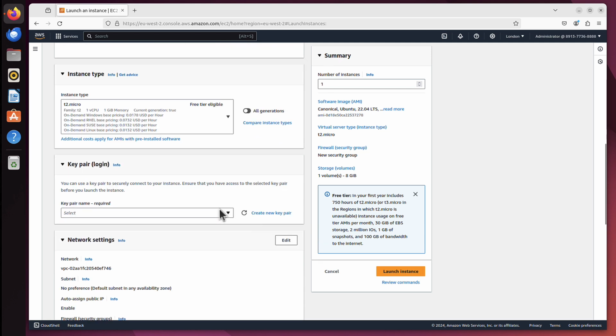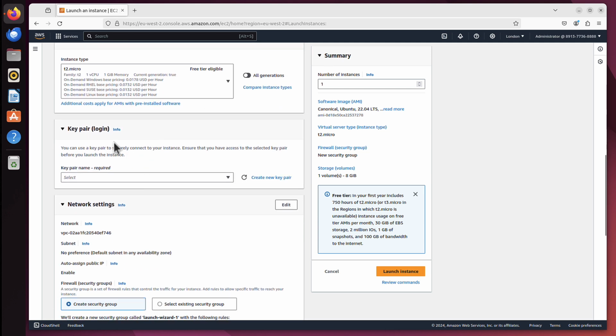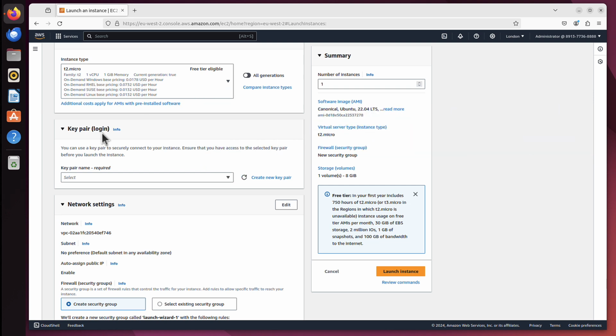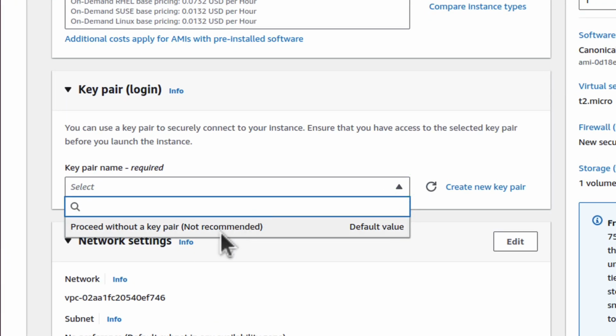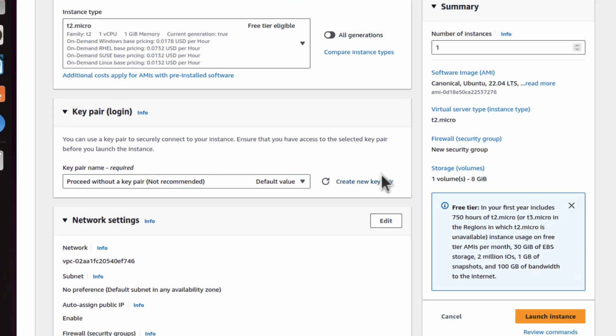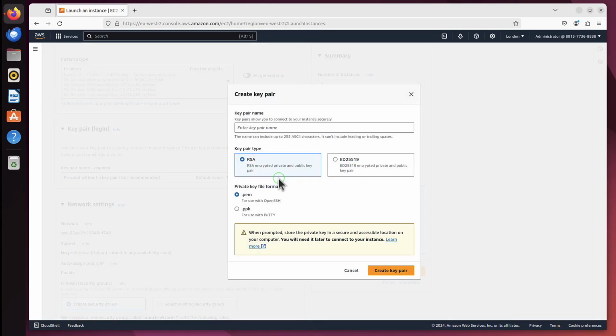So let's scroll down for now, and we've got Key pair. Key pair is an SSH key that we can use to connect later to our server from a remote location. Like from my laptop, let's say, if I wanted to connect to my server, I will need a key pair. And as you can see, I don't have a key pair, and it says I can proceed without a key pair, but it's not recommended. That's not really what I want. I want to create a new key pair. So I'll click on that button.